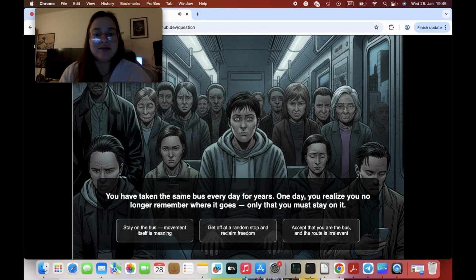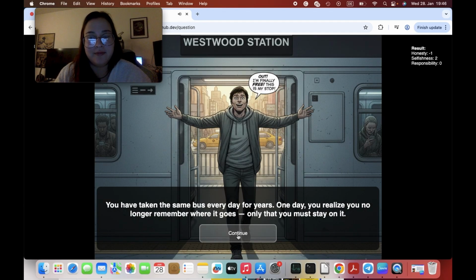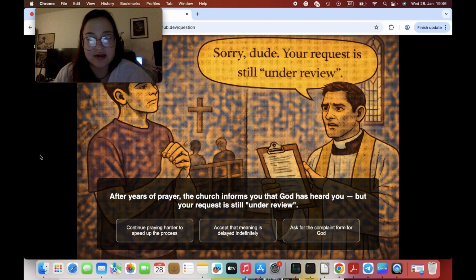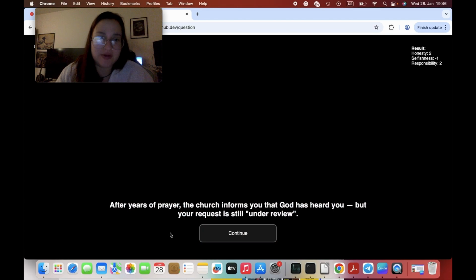We've taken the same bus every day for years, and one day we realize we no longer remember where it goes, only that we must say it. I propose cutting off the random stuff and reclaim the freedom. After years of prayer, the church informs us that God has heard us, but our request is not going to be granted. We can continue praying harder to speed up the process or ask for a complaint form from God. Let's just do the first one.